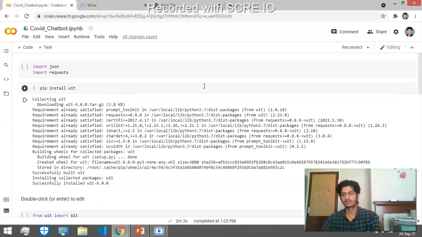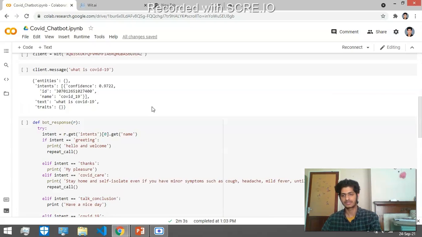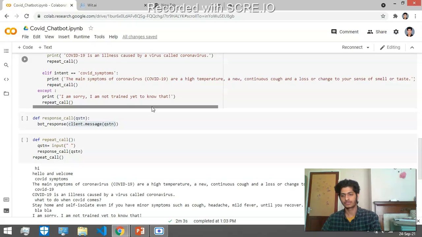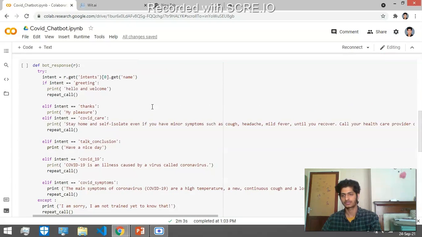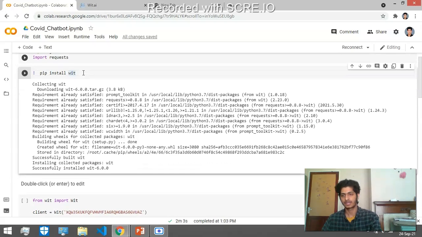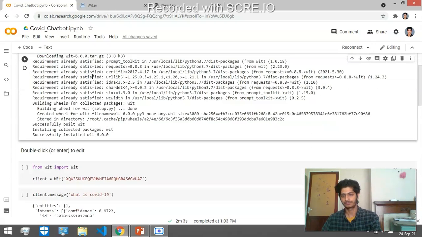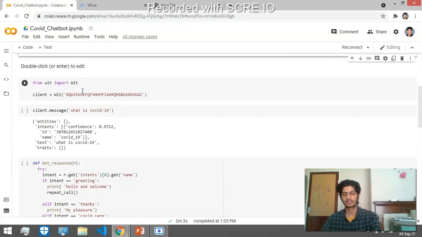In the coding part, as I mentioned earlier, I have made use of Google Colab. This is the basic code of the chatbot. Let me just explain the code first. I imported the packages, I have installed the wit package, and I have connected to wit using the client key.